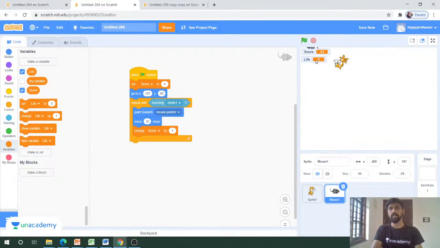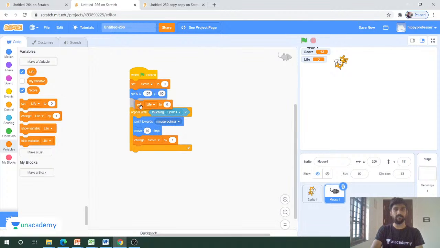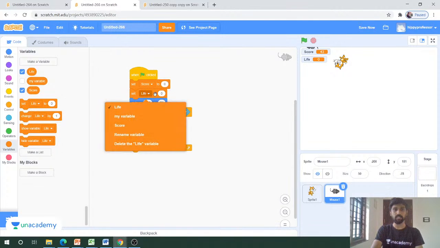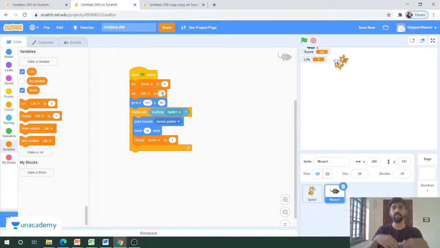Now you can see that the value of life is 0. Whenever you are starting a game, the life value should be greater than 0. So I will start with set life to 0, and I will change this life to 3. So whenever we are starting the game, the life value should start from 3. If I click on the flag, you can see that now the life value is 3.